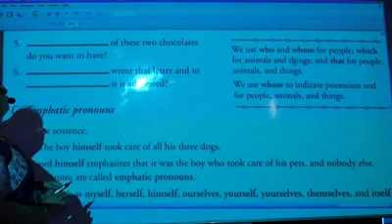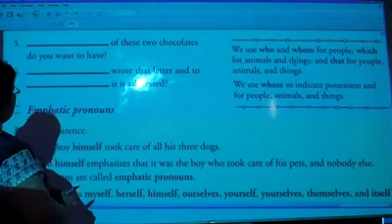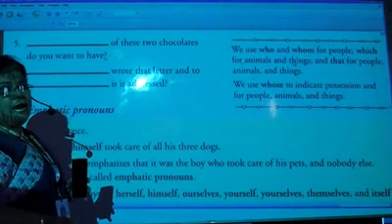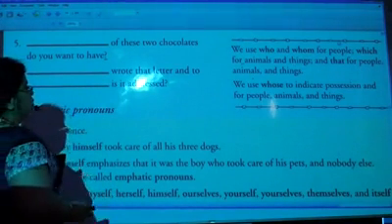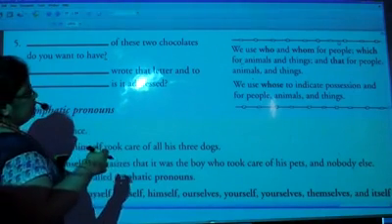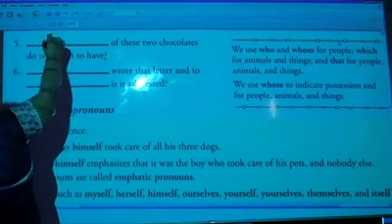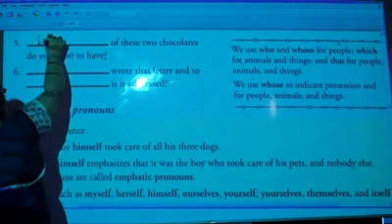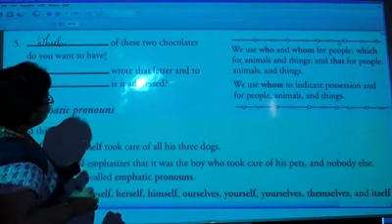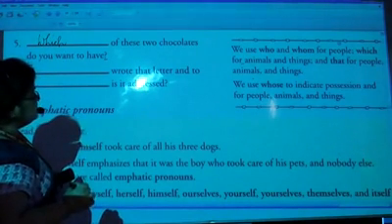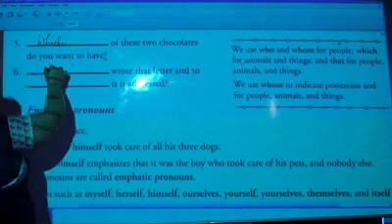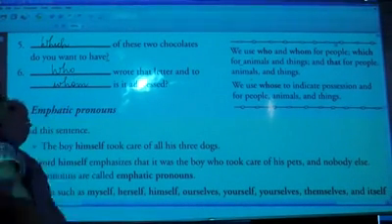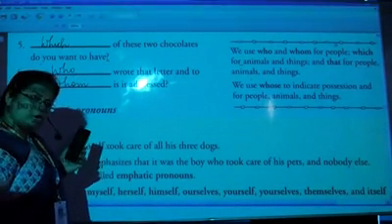Fifth, dash of these two chocolates do you want to have? Again, a question mark means the word that we are going to use will be an interrogative pronoun. Okay, so that will not be there. So, dash of these means which. Dash wrote that letter and to dash is it addressed? Simple. Who wrote the letter and to whom is it addressed? Okay.